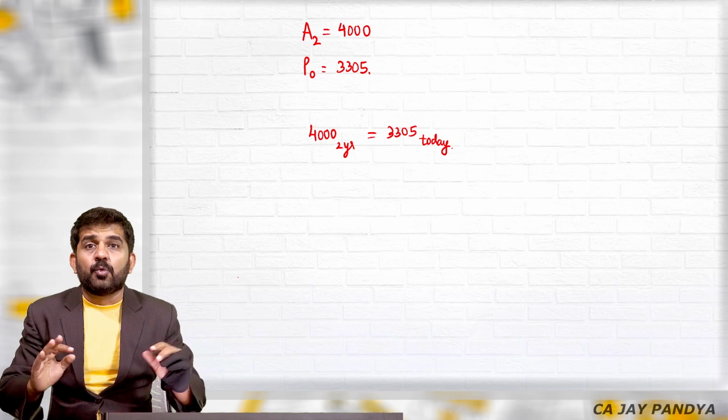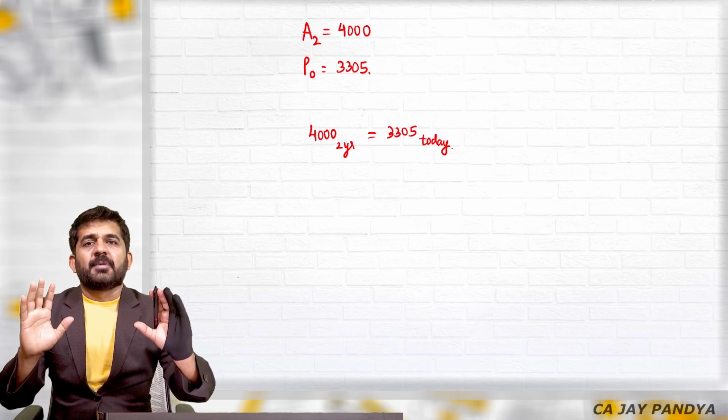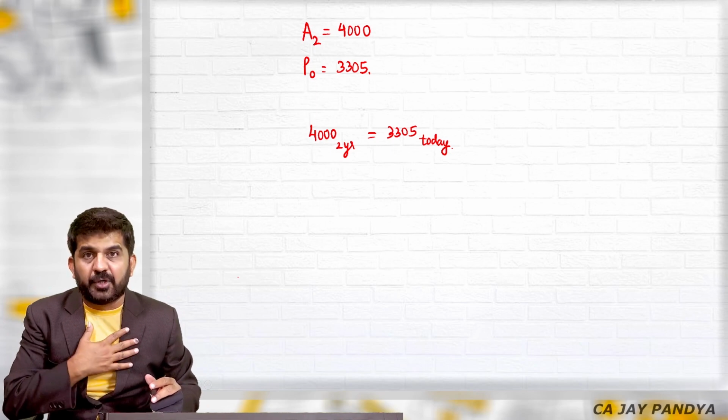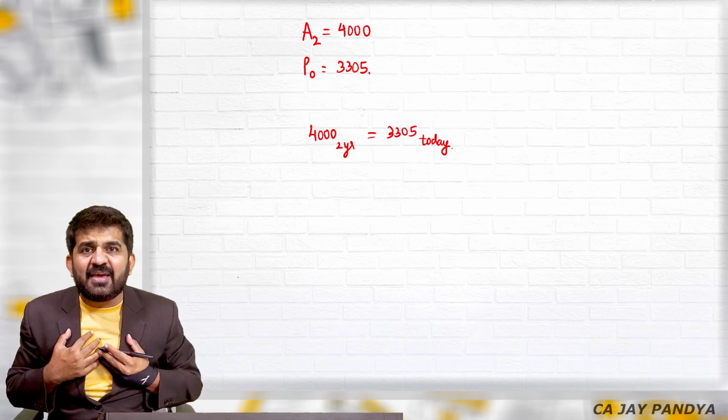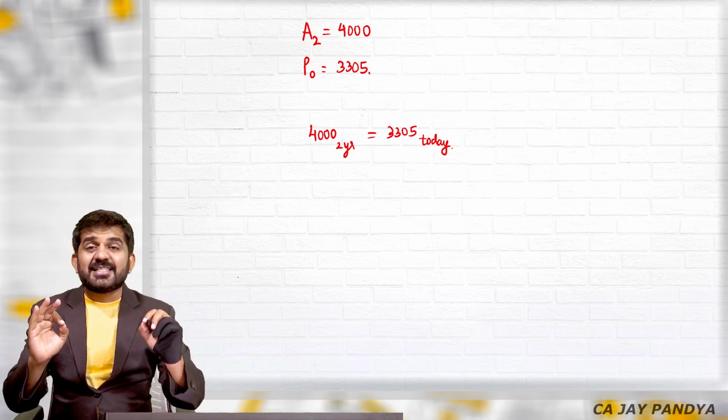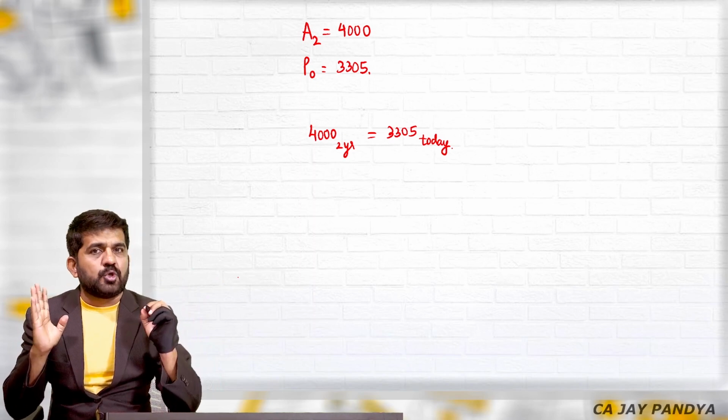The real value of all this money is the same. So if you give me 3,305 rupees today, I will be getting the same value as if you give 4,000 rupees after 2 years. This is the concept. There should be conceptual clarity in all the cases.